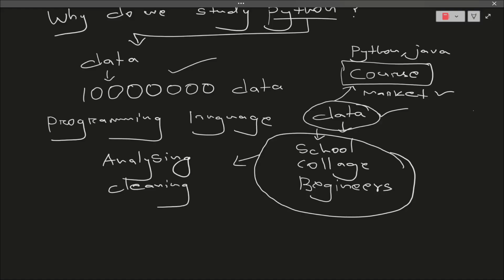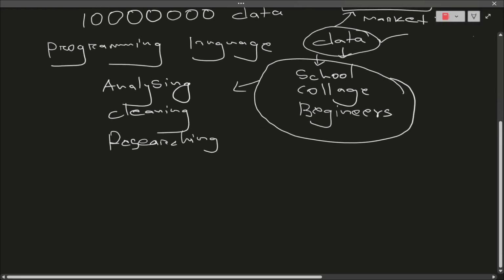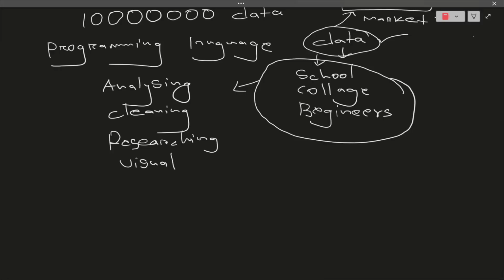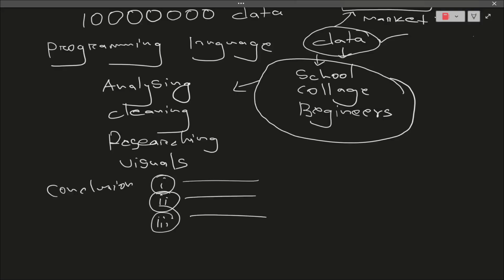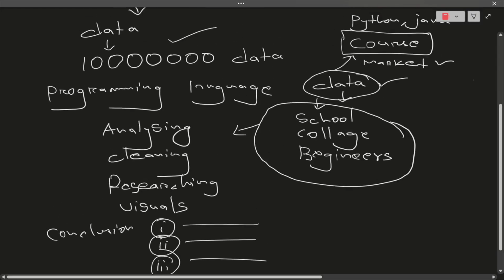Then I will start researching things and reforming all of this visually, because if we keep something visual, things become easy to predict and anticipate. Then I will write my conclusion: step number 1, step number 2, step number 3, all the steps I need to perform for getting the right audience. Then accordingly I will be pricing my course.